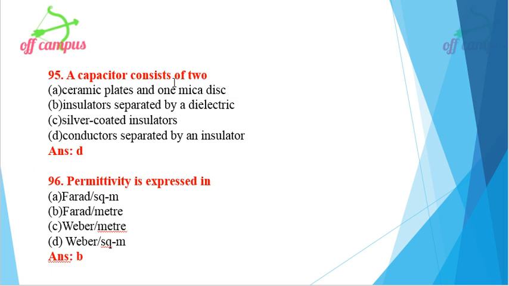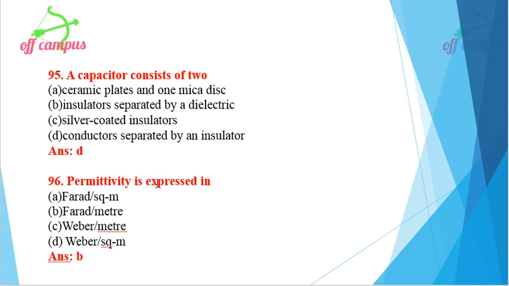A capacitor consists of, four different options are given: ceramic plates and one mica disc, insulators separated by a dielectric, silver coated insulators, conductors separated by an insulator. This is a very important question. A capacitor consists of two conductors separated by an insulator. They are giving us insulators separated by a dielectric or insulator separated by conductors to confuse us, whatever they give, but what is the capacitor? Two conductors separated by an insulator. So option D is the right option for this problem.